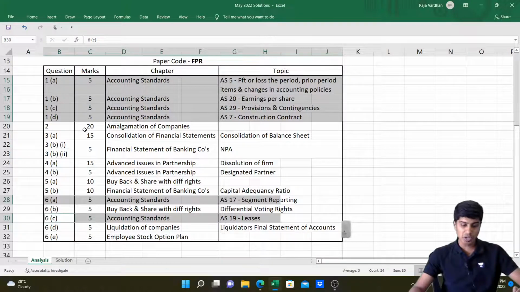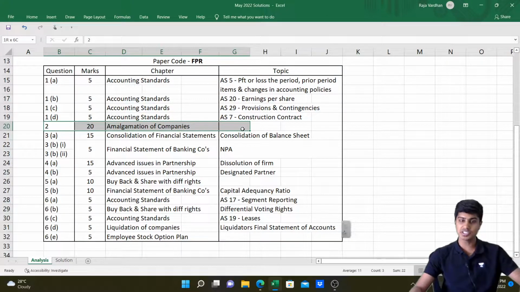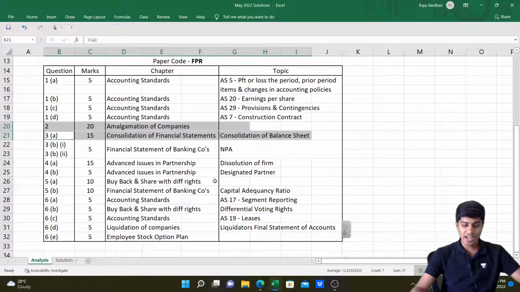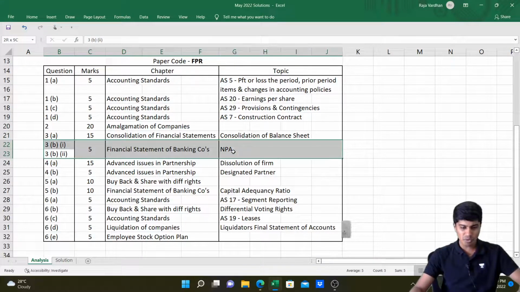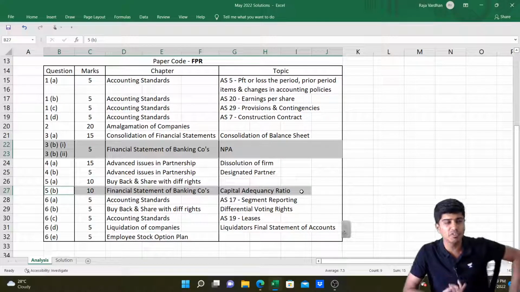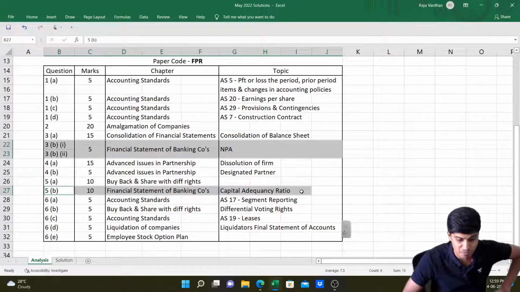We had one big question of 20 marks from amalgamation this time, and one big question of 15 marks from consolidation. So amalgamation and consolidation came up to 35 marks, and banking was a little lower this time. Banking came for one 5 marks question on NPA, which included a theory question, and a financial statement question came for 10. Banking was also good enough. 15 marks is very nice from the chapter of banking again.